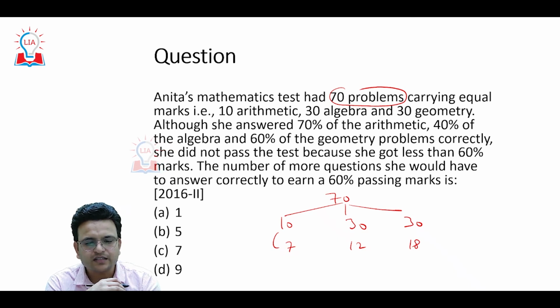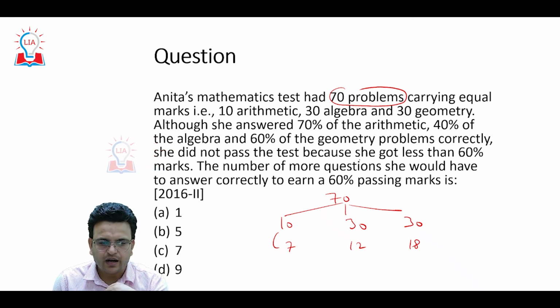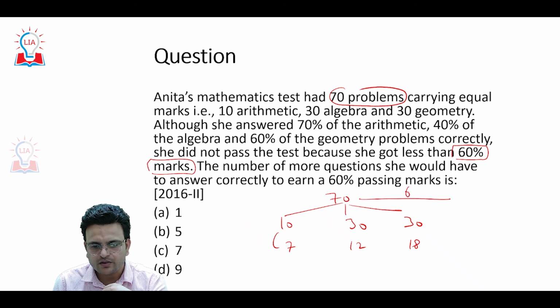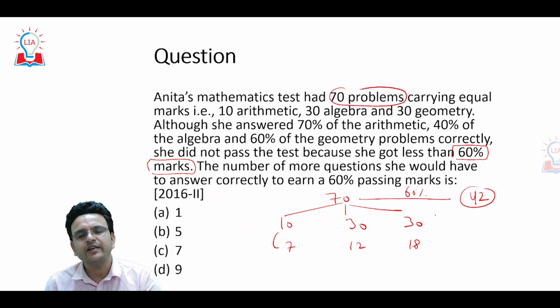She did not pass the test because she got less than 60% marks. 60% of 70 will be 42. Definitely she has to get 42 marks.